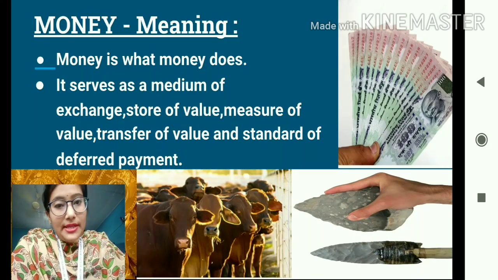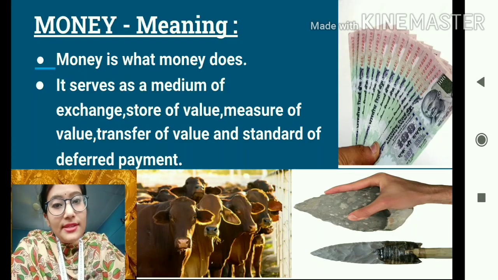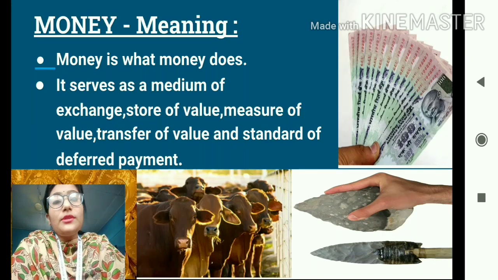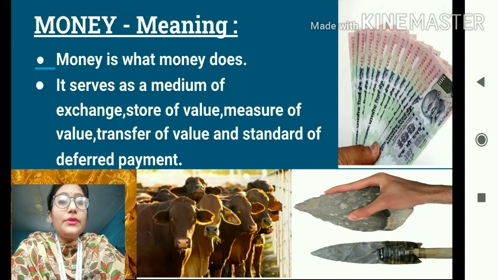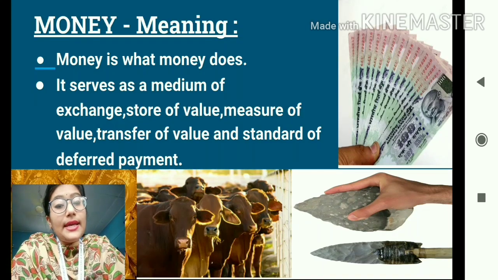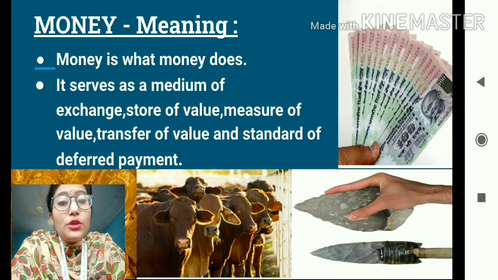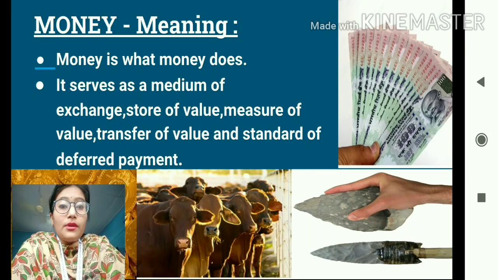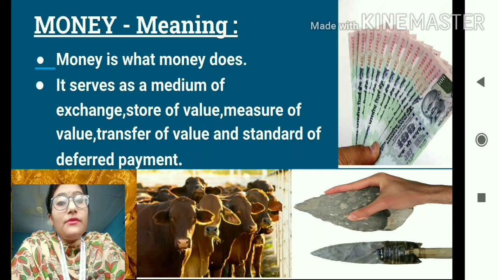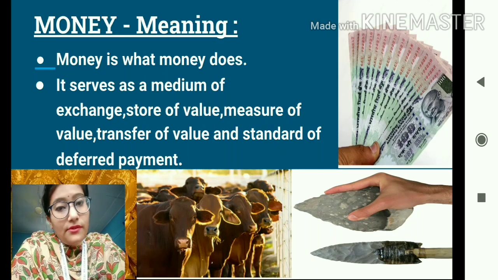Money is what money does. So students, this sentence seems quite interesting, right? When I say money is what money does, it means that the functions of money itself indicate the meaning of money. In fact, the meaning of money is derived from its functions. Money is what it does. It means money is defined by the various functions that it serves.